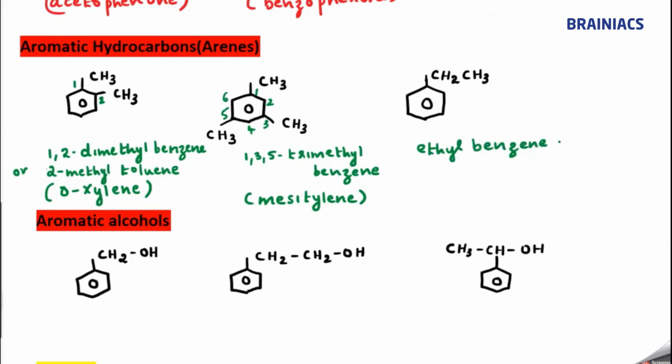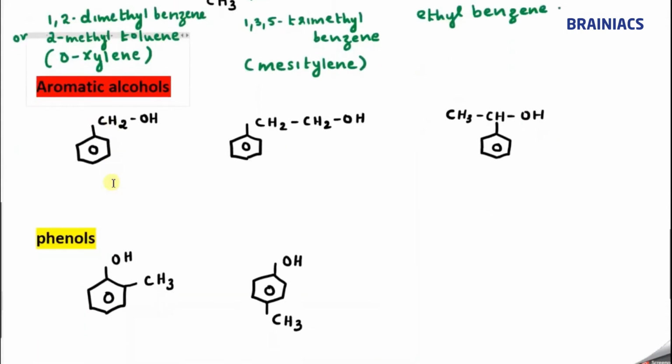Understood? So some students used to ask me, sir, why don't we say 2-phenyl ethane? It's not possible. Why? Because there is no functional group, nothing is there. So we apply the normal rule where the number of carbon atoms in the benzene ring is more. So that's why CH2CH3 becomes a substituent. So we use the term ethyl benzene. Clear? Okay, now let's go to the next one.